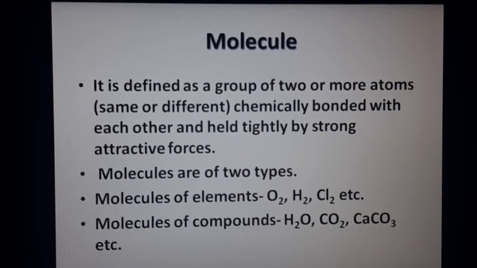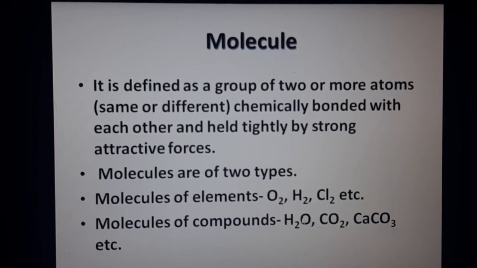Another type is molecules of compounds. That means two different elements, or more than two different elements, atoms will combine. Say if you take H2O, H contains two atoms and O is from the oxygen atom, one atom.